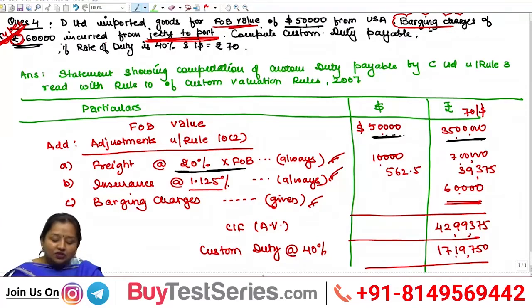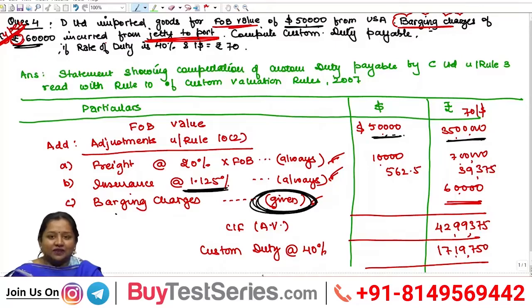If freight is not given, then it always has to be taken at 20% of FOB, and then insurance as 1.125% of FOB. Post which barging charges shall be added only if it is given in the question. That is, freight and insurance have to be added always, but barging has to be added only if it is specifically given in the question, which is 60,000 rupees to be added therein.